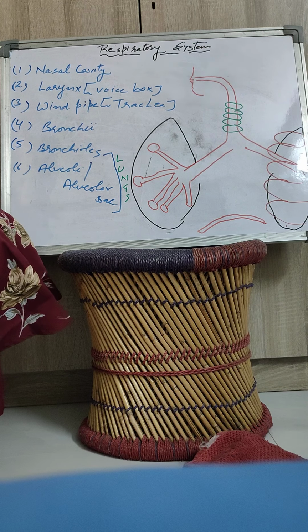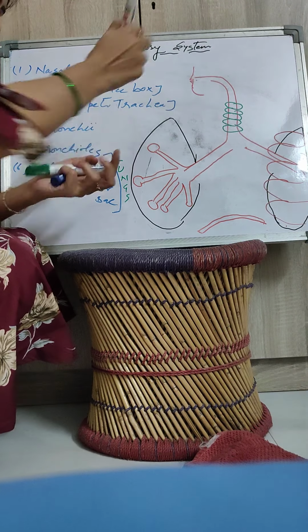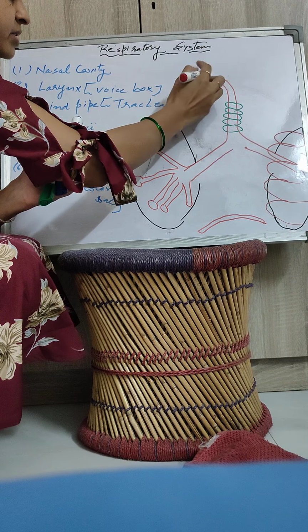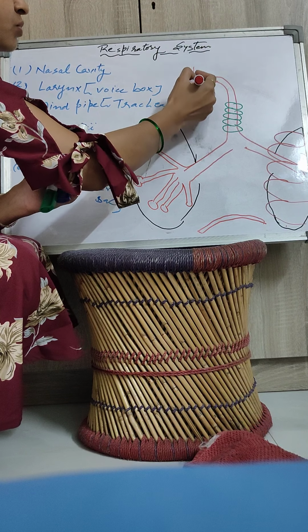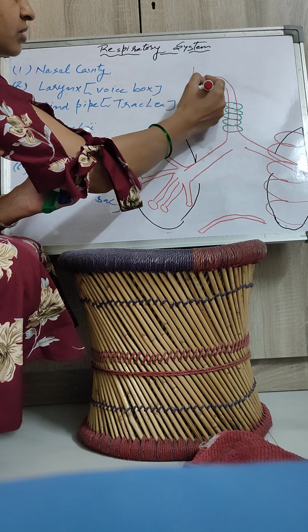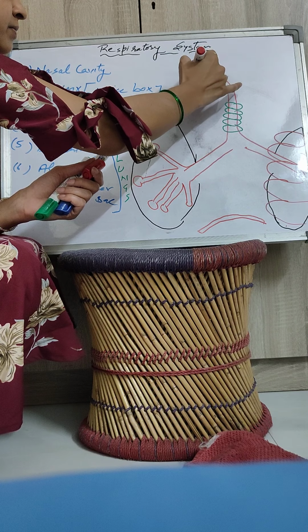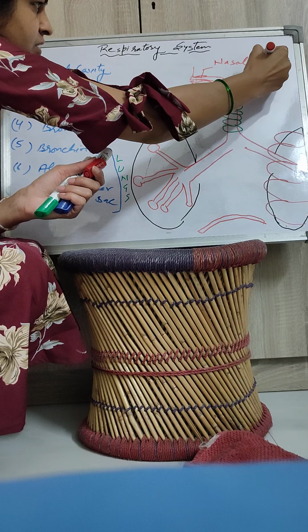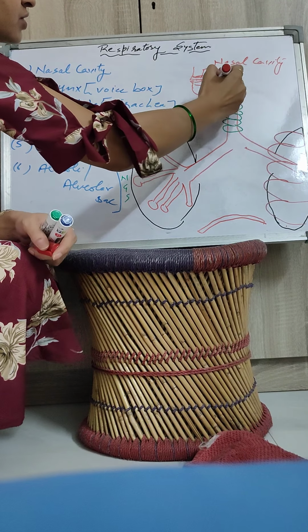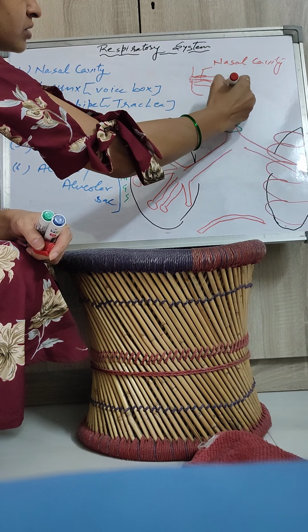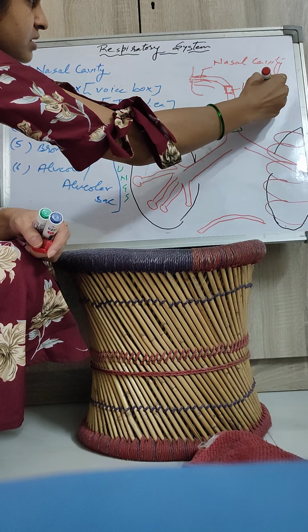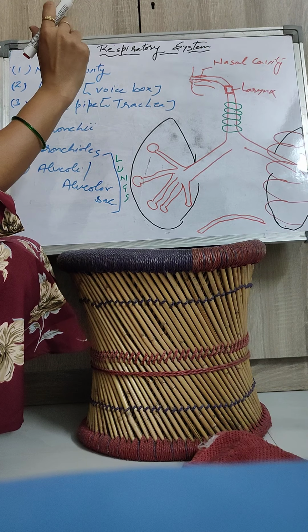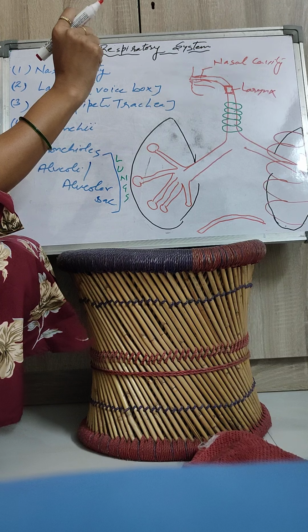So I am going to label this diagram to show where these structures are found. It is the nasal cavity, and below the nasal cavity what is found? Your food pipe is found. So here, the nasal cavity continues with the voice box, that is known as the larynx, and at the upper side of the larynx the pharynx is found. Pharynx is a structure where the windpipe and food pipe both pass.